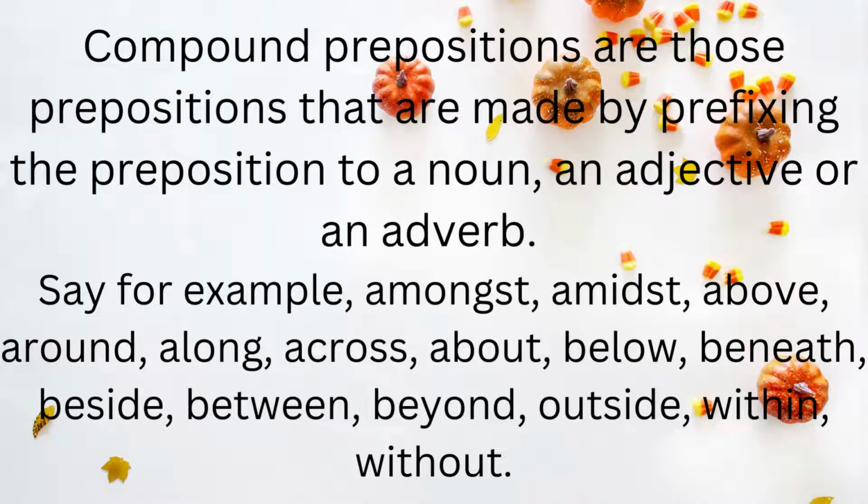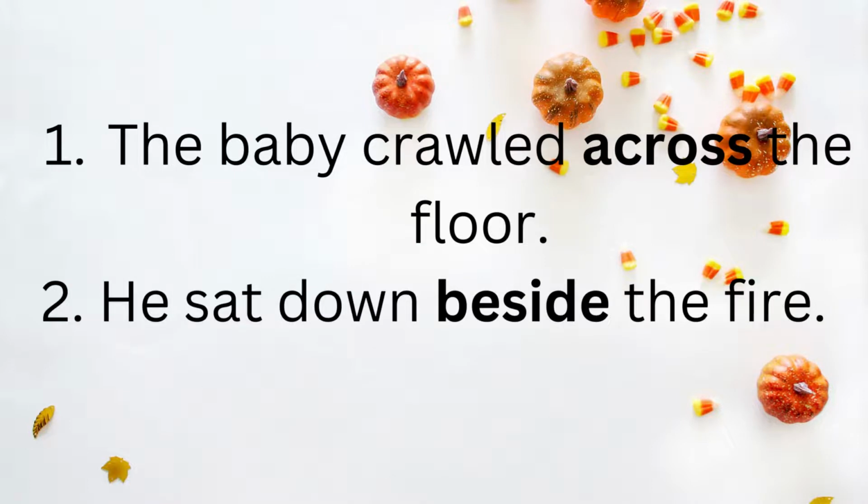When these are used before a noun, adjective, or adverb, they show the compound preposition. Here I have added two examples. The baby crawled across the floor. As floor is the noun and across is the preposition, across the floor forms the compound preposition. Second example: he sat down beside the fire. This is also an example of a compound preposition.